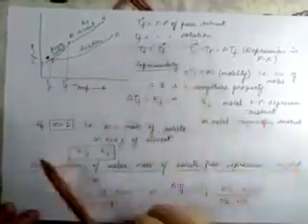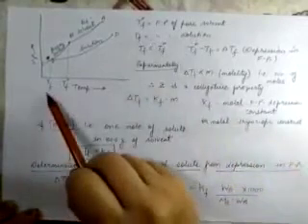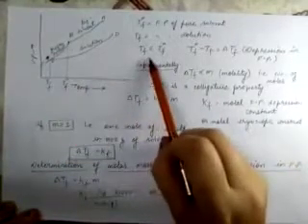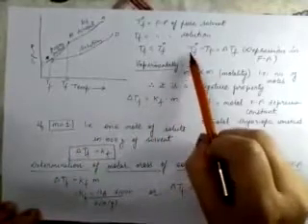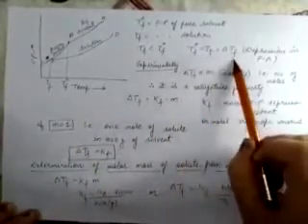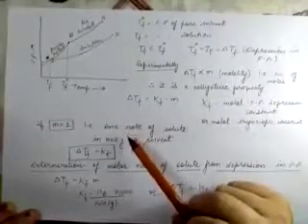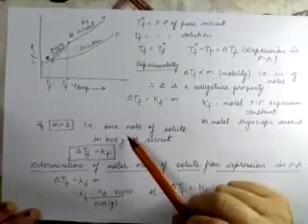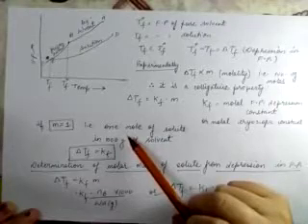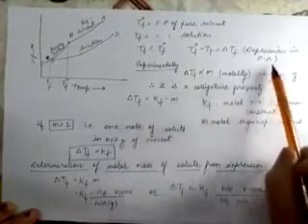This is the freezing point of solution. Now from the graph itself, it is clear that TF is less than T0F. Since T0F is more, T0F minus TF is delta TF, and it is known as depression in freezing point. So when we dissolve a non-volatile solute in water, the freezing point of water will decrease, that is, it will be less than 0 degree Celsius.